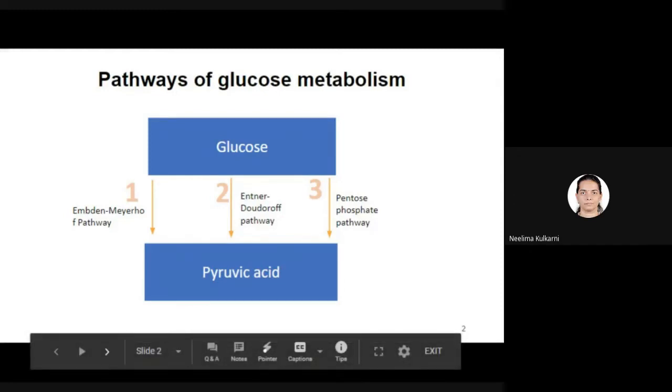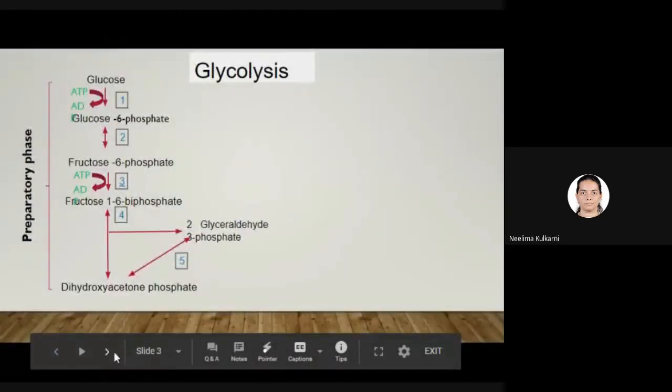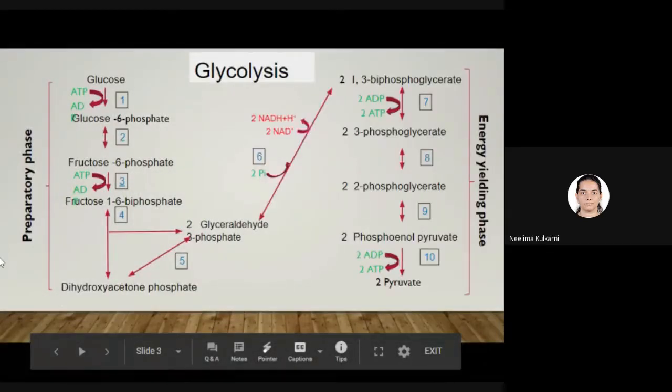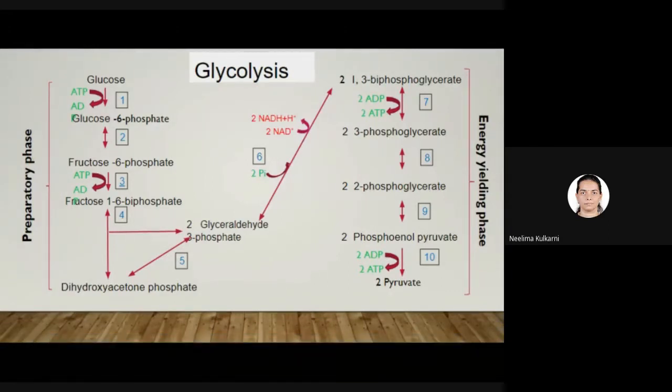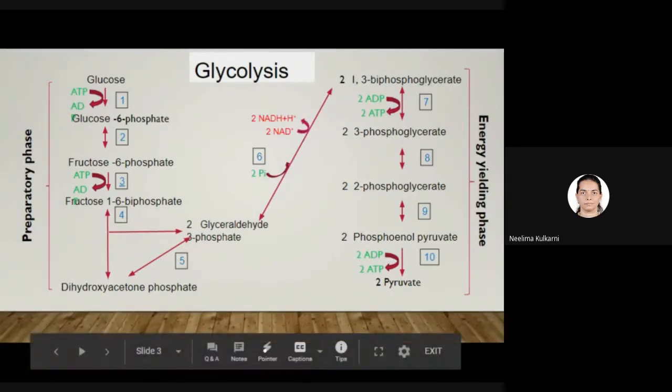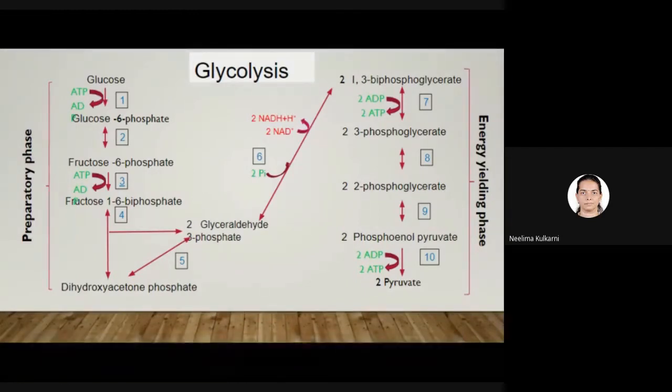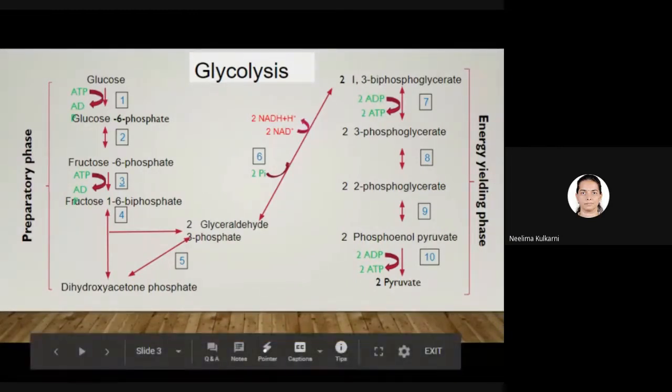So, this is the overview of glycolysis. In glycolysis, we have seen glucose is converted to pyruvate or pyruvic acid, the acid form of pyruvate, and in two places by substrate level phosphorylation in the energy yielding phase, ATP is synthesized.